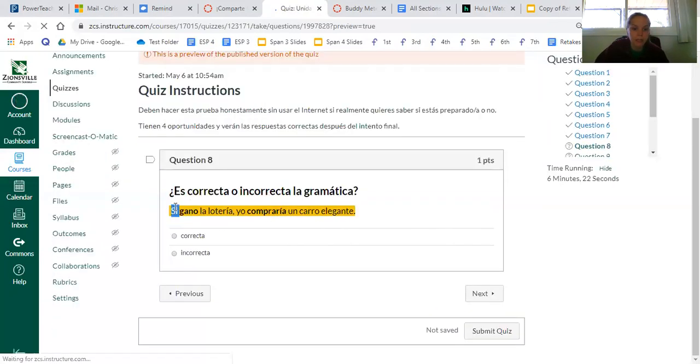Okay, I look for my "si." I can already tell that this is wrong right off the bat because the verb next to the "si" is not conjugated in that new way, because this is just the regular present tense.